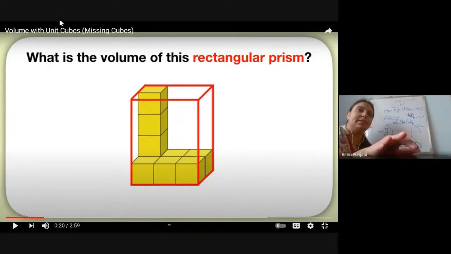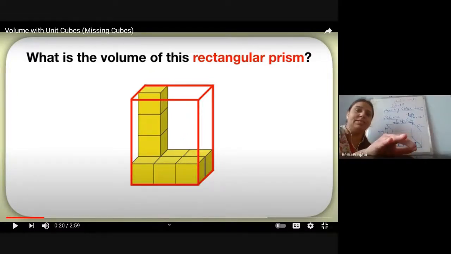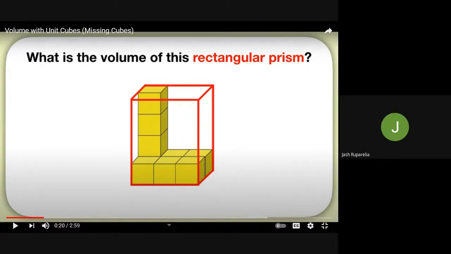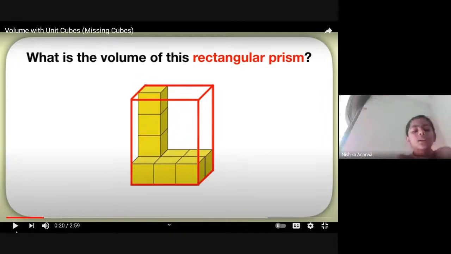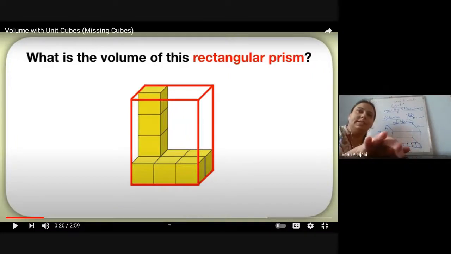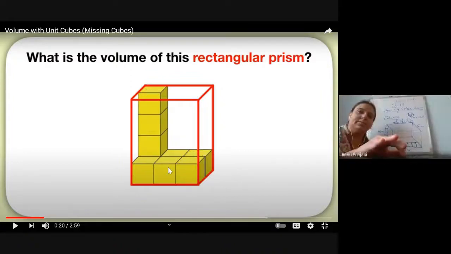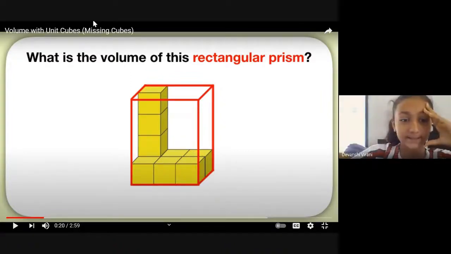I will mute myself now. Ma'am, 36 it will be. 36, we will see now. Ma'am, it will be 18. Listen carefully now. On the base, how many are there? Ma'am, 24. Ma'am, 9. 1, 2, 3, 4, 5, 6, 7, 8, 9.